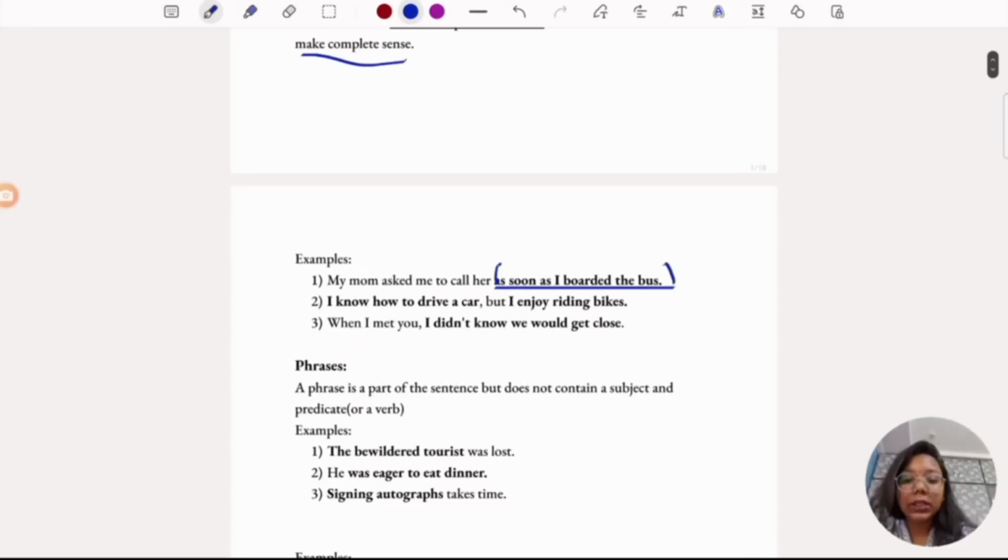And I know how to drive a car, but I enjoy riding bikes. If you see, both of these are independent clauses. They have their own meaning even though we separate them. And next one, when I met you, I didn't know we would get close. So this is an independent clause and this is a dependent clause.